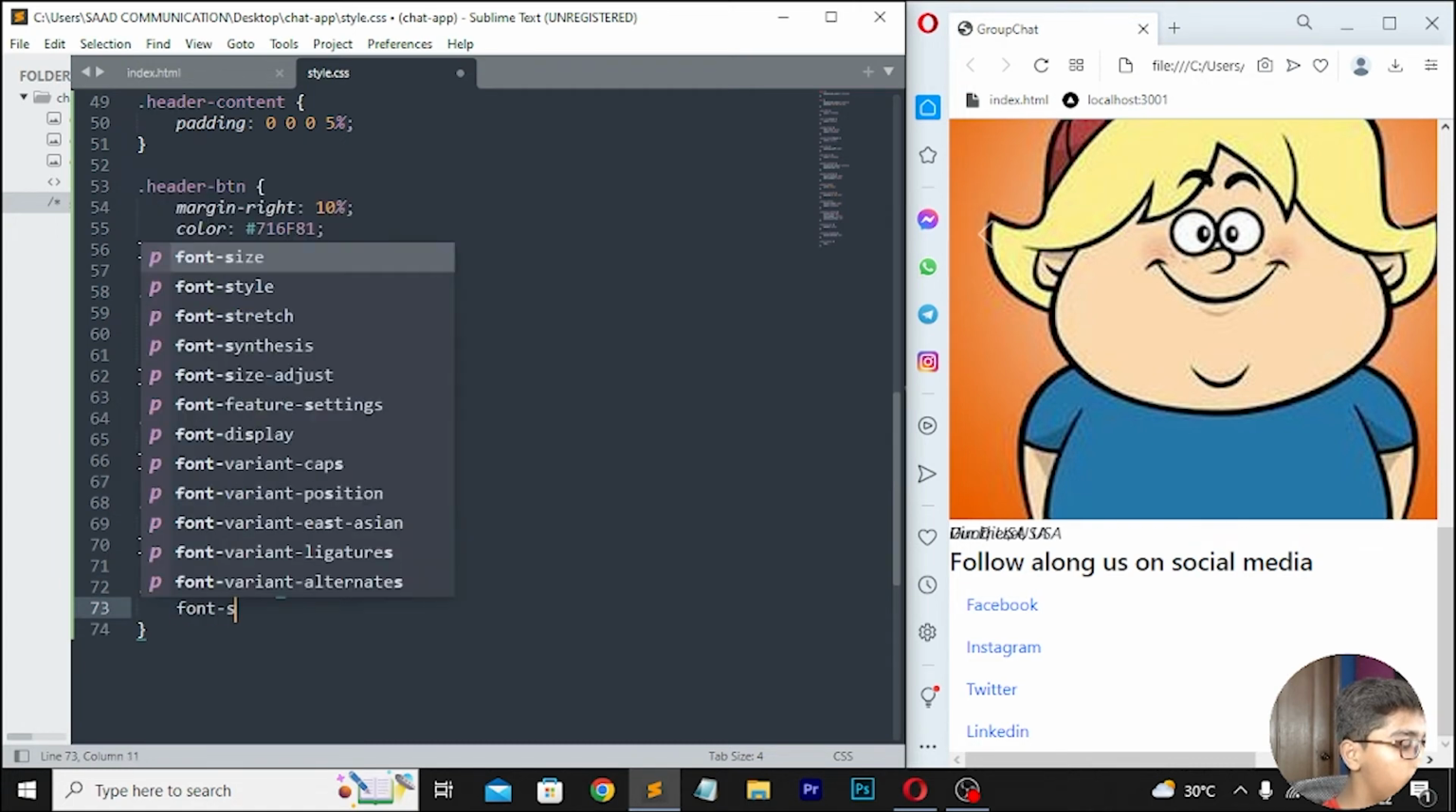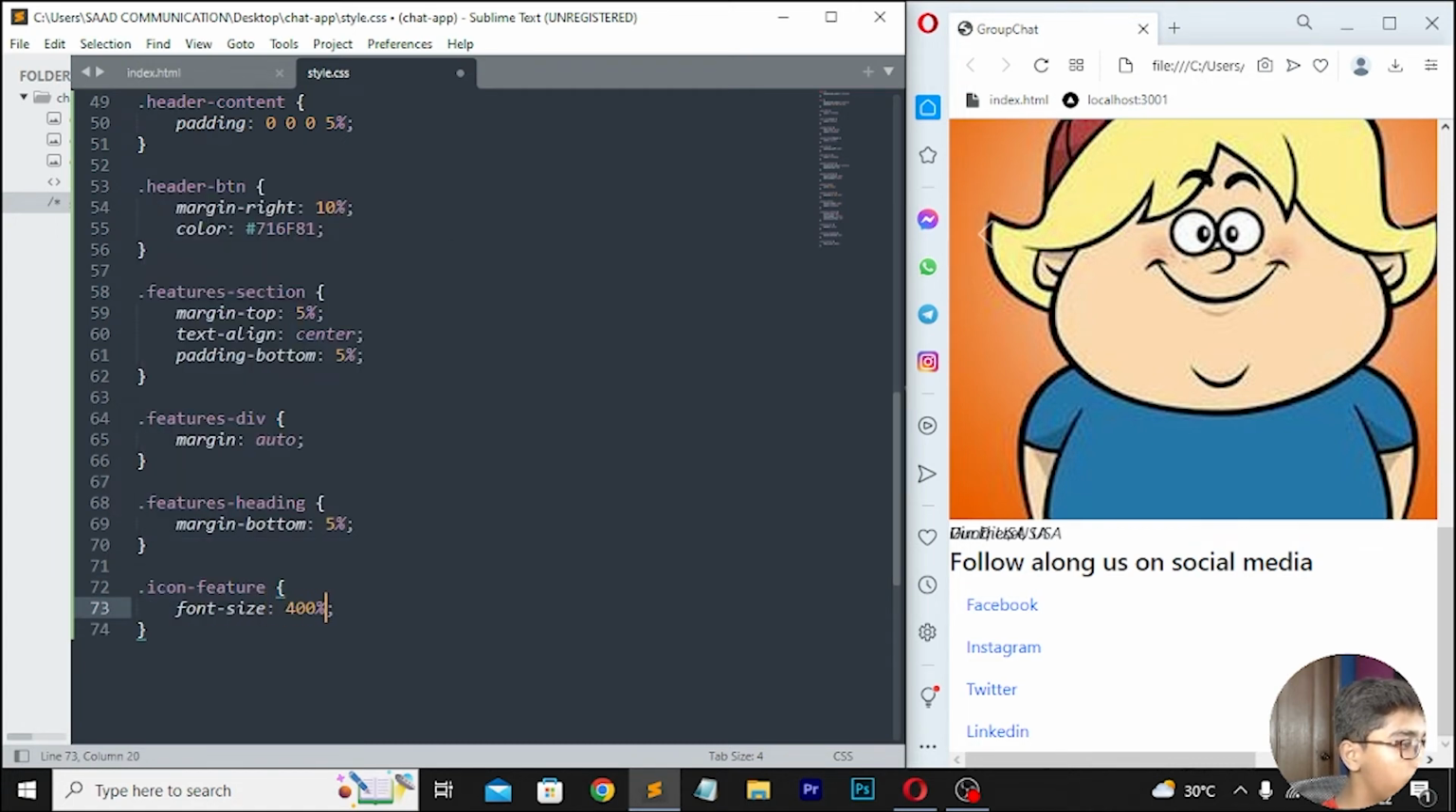Then you have to write here font size, which should be 400%. Then write here margin bottom, which should be 5%. Here I will be now moving down, so write here 5%. Then move down here, write color, which should be 716F81. So here I'll be writing capital F, then I'll be writing 81.